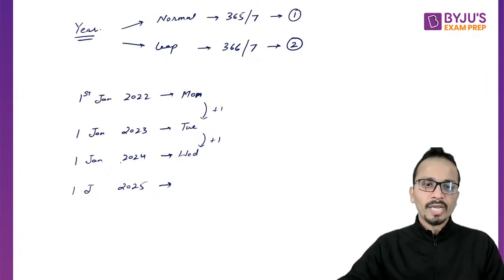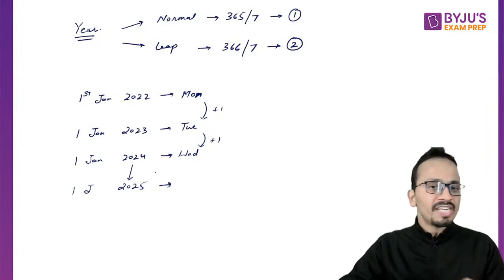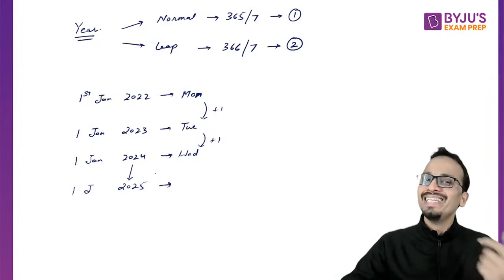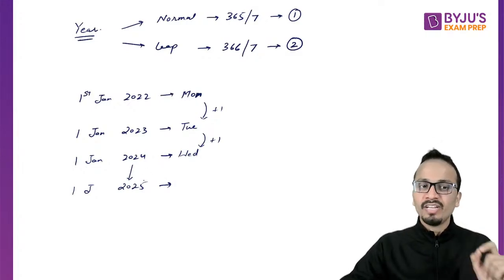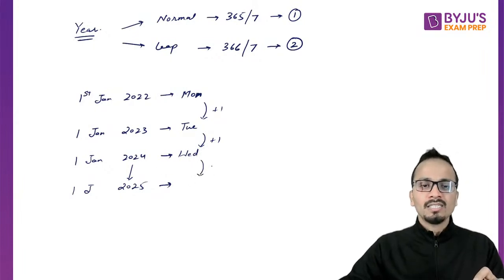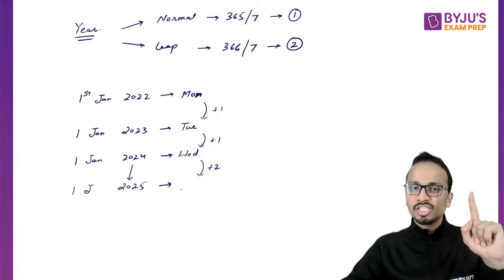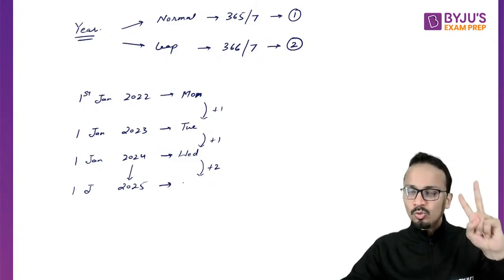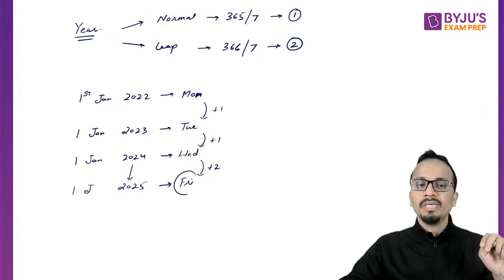All right. Now 2024 to 2025, I've added again one complete year. But in this case, I'm passing through February of 2024, 2024 being a leap year. So we have added 366 days, and here I will be adding 2. Adding 2 to Wednesday gives Thursday, Friday. So the final answer will be a Friday.